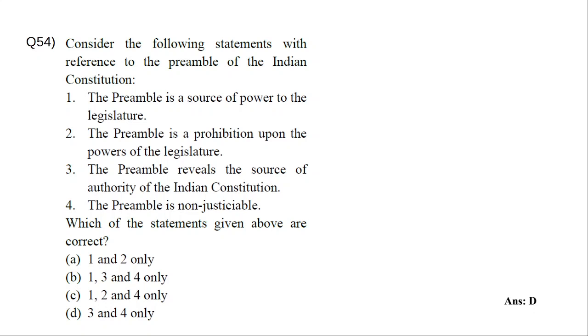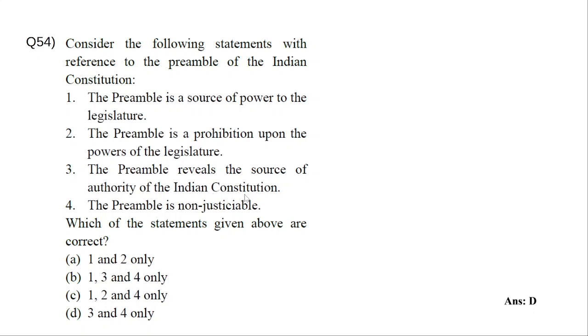The legislature mostly derives its powers from various provisions of the constitution itself. For example, the election commission gets its powers from the constitution, and all these constitutional bodies. So there is nothing like preamble prohibiting the powers of legislature. The preamble reveals the source of the authority of the Indian constitution, so that you can say is correct.